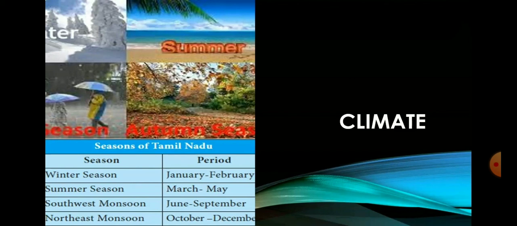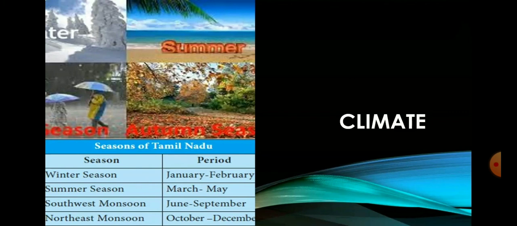It makes the wind blow towards the Bay of Bengal from North India and get deflected by the Coriolis force and take the northeast direction. Hence, it is known as the northeast monsoon. As the northeast monsoon is a part of the returning of the southwest monsoon wind, it is also called the retreating monsoon. This is the main rainy season for Tamil Nadu, accounting for 48% of its annual rainfall.